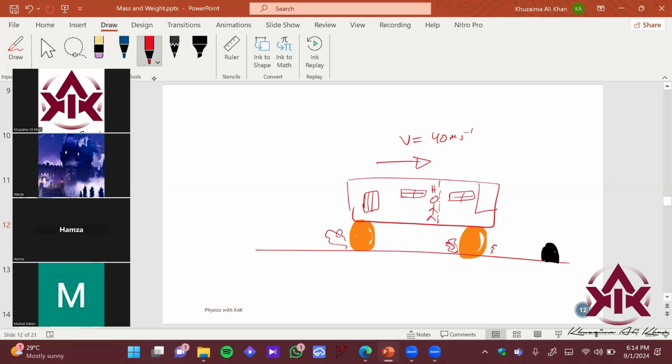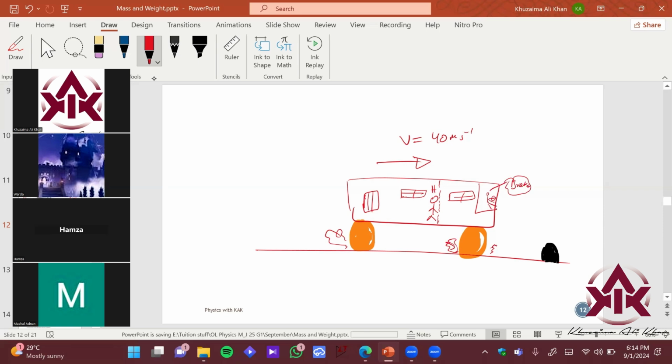As soon as the driver applied the brakes, the driver thought, I want to apply the brakes. What would happen instantly as soon as the bus driver applies the brakes?